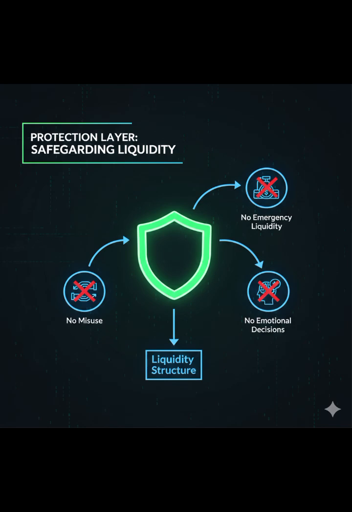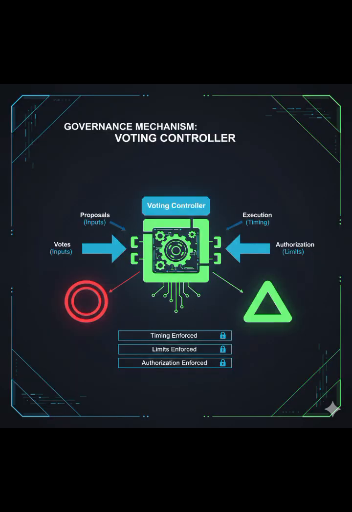The role of the voting controller. The voting controller is responsible for coordinating this process. It defines when a vote can take place, the minimum interval between injections, and maximum limits per operation. This prevents excessive injections, proposal spam, and abuse of power.